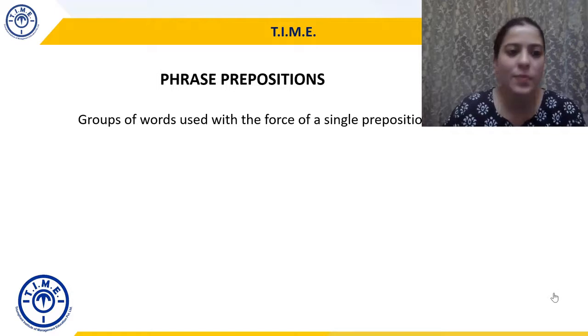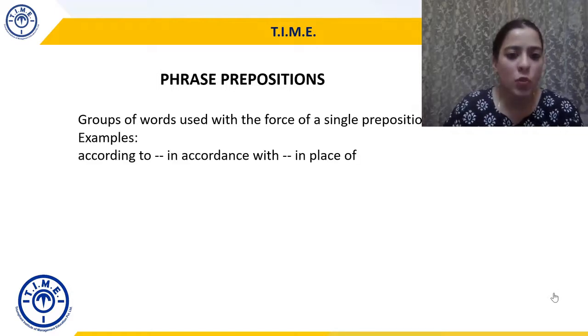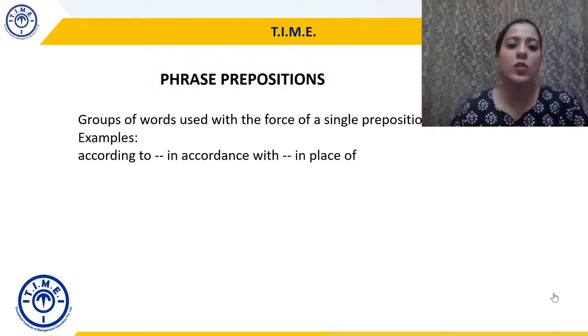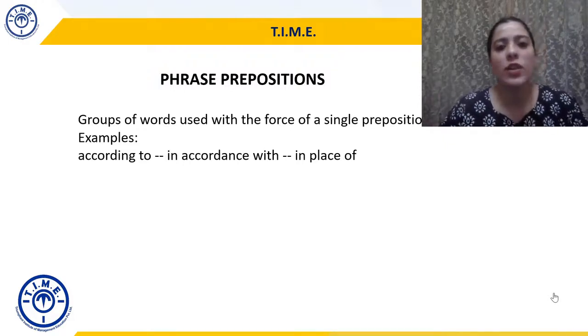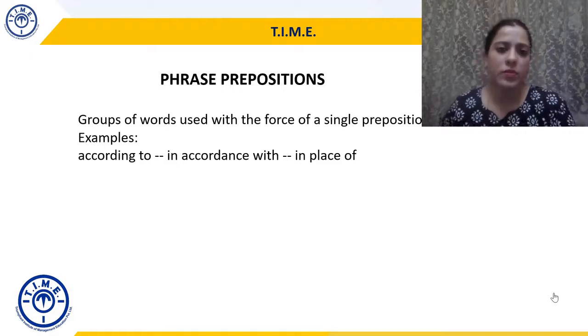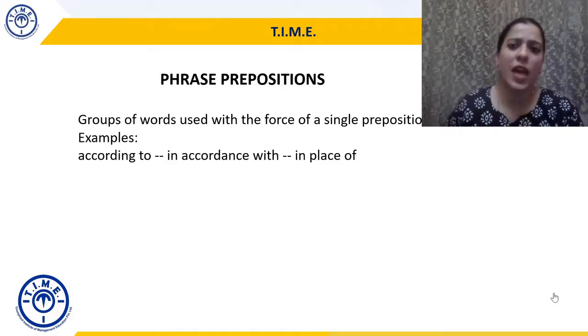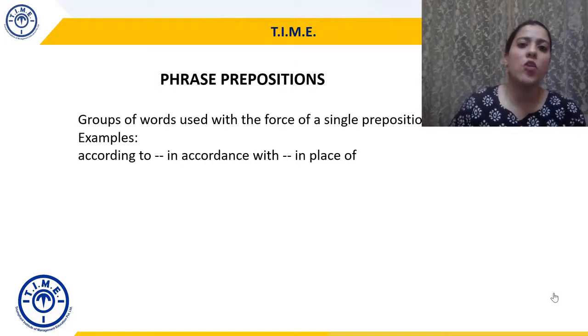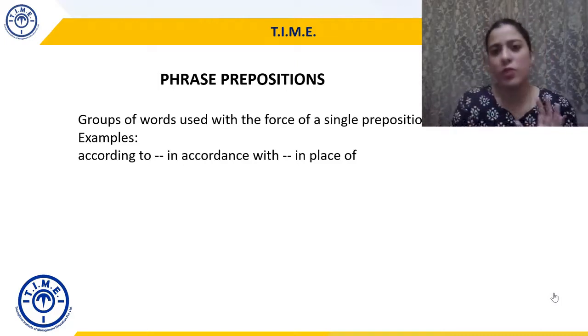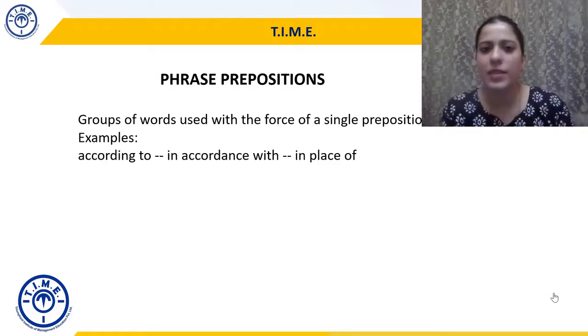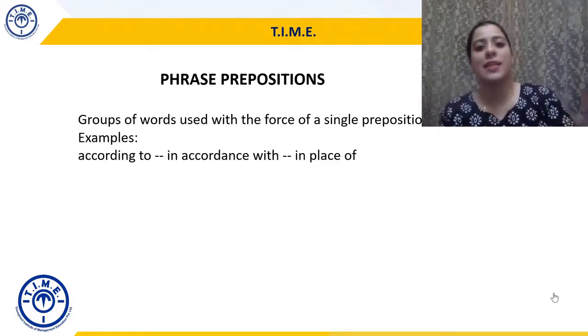Okay, so some examples are according to, in accordance with, in place of. So according to is very common, right? बहुत commonly use होता है. According to ABC, the number of corona cases have declined, or in accordance with the constitutional law in India, the fugitives have been taken to XYZ site. In place of this, let's take that.